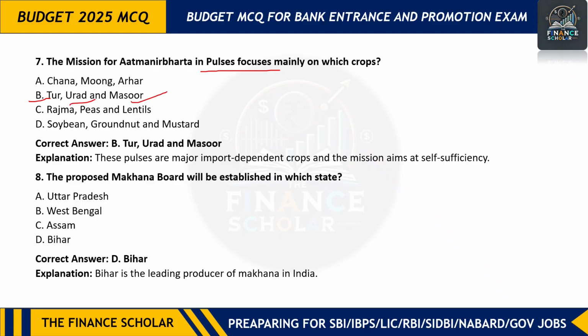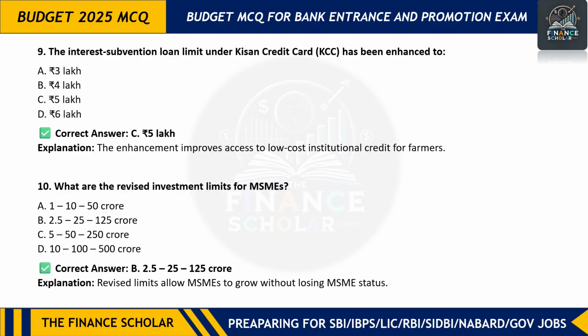Okay. Next question is the proposed Makhana board will be established in which state? So the state name is Bihar. Okay, because Bihar is also the leading producer of makhana in India. Move on to the next question. The interest subvention loan limit under KCC card has been increased from 3 lakh to 5 lakh. Okay, so previously it was 3 lakh, now it has been increased to 5 lakh.